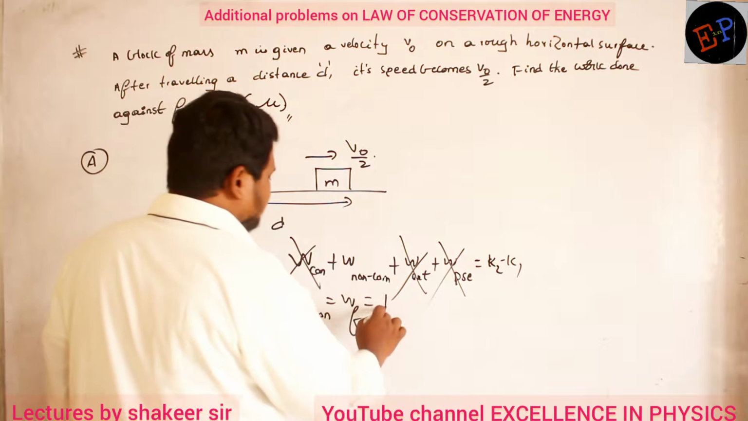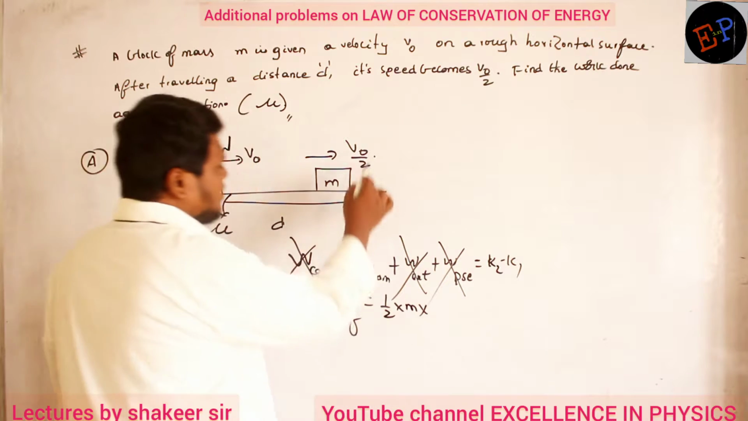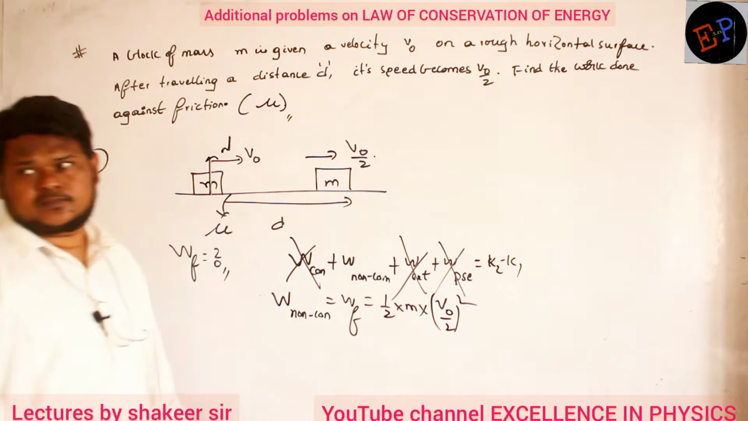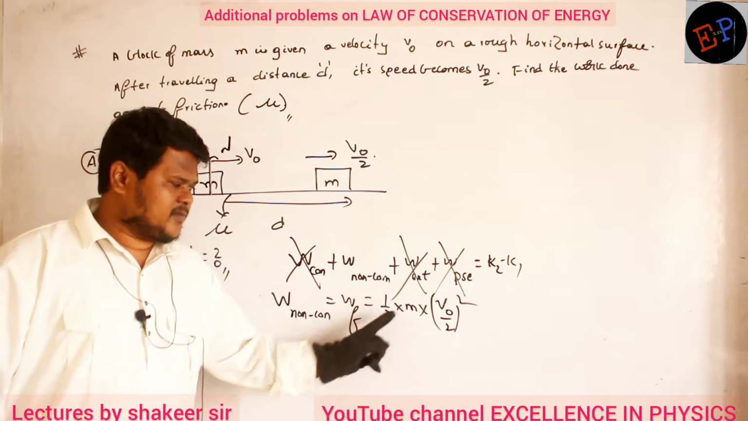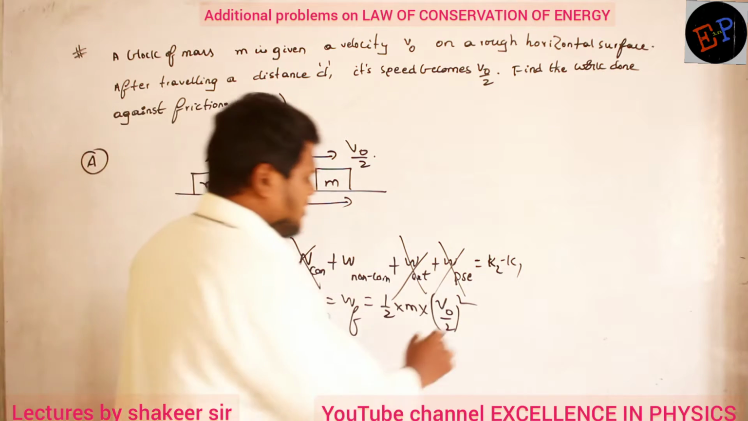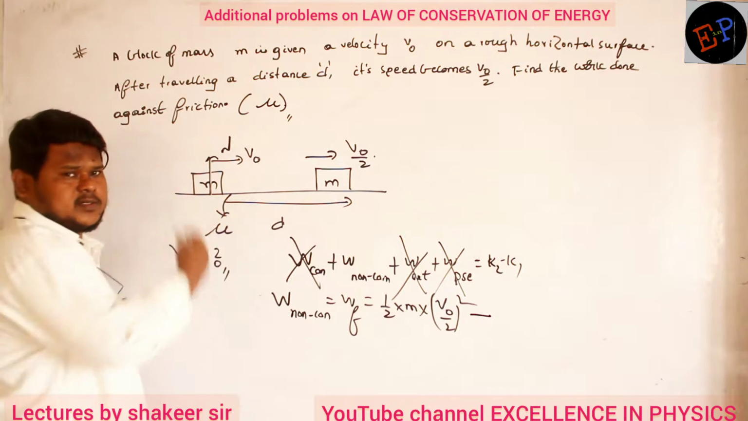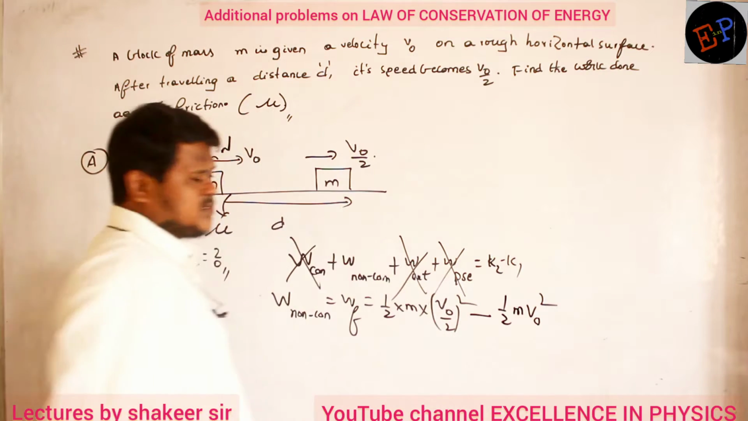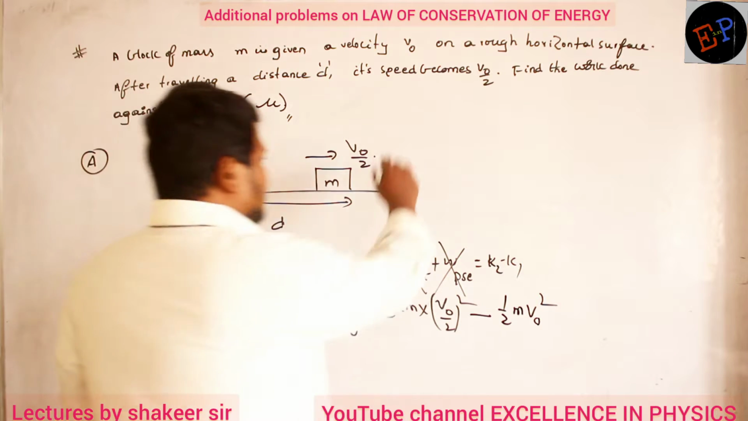Final kinetic energy is half into m into final velocity v naught by 2 whole square. This is the final kinetic energy, half m v square, minus the initial kinetic energy, with initial velocity v naught, so half m v naught square. Clear? Now do the calculation.